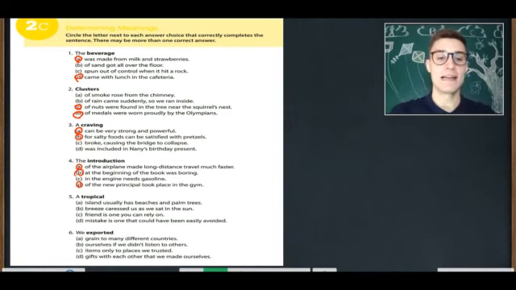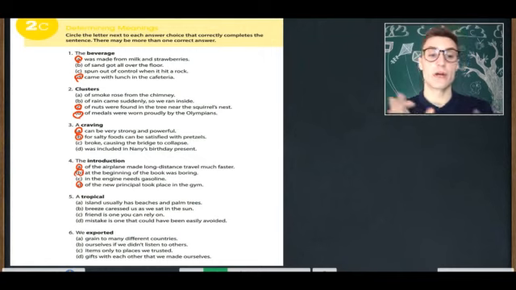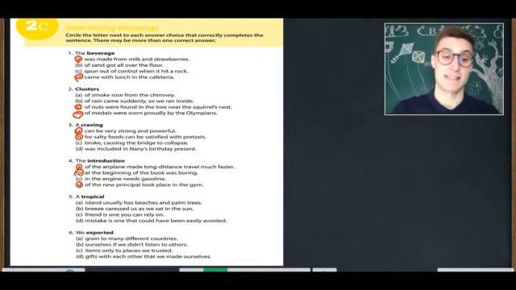A island usually has beaches and palm trees. A tropical B breeze caressed us as we sat in the sun. Caress is touch you lightly. A breeze is a wind. A tropical breeze caressed us as we sat in the sun.